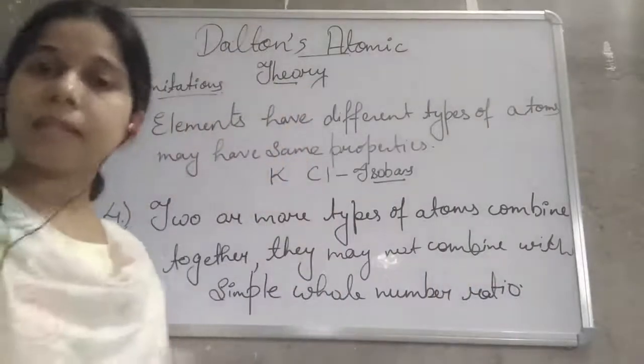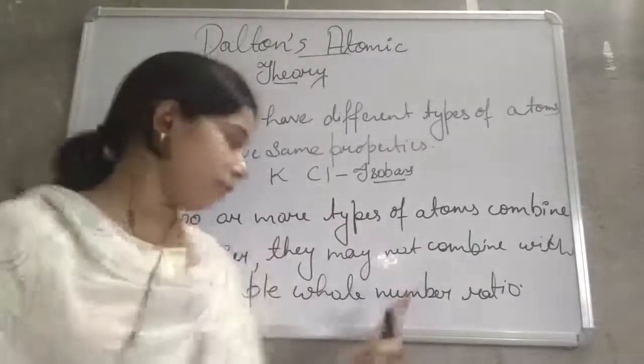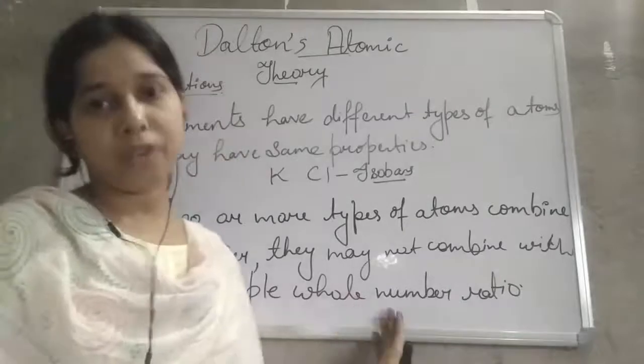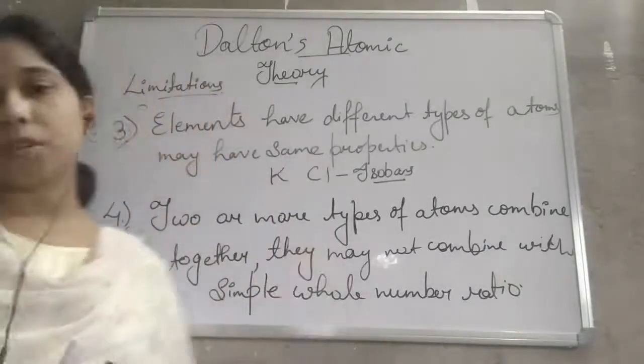It is not necessary that they always combine in a simple whole number ratio. It can be a complex one. So these are the limitations of Dalton's atomic theory.